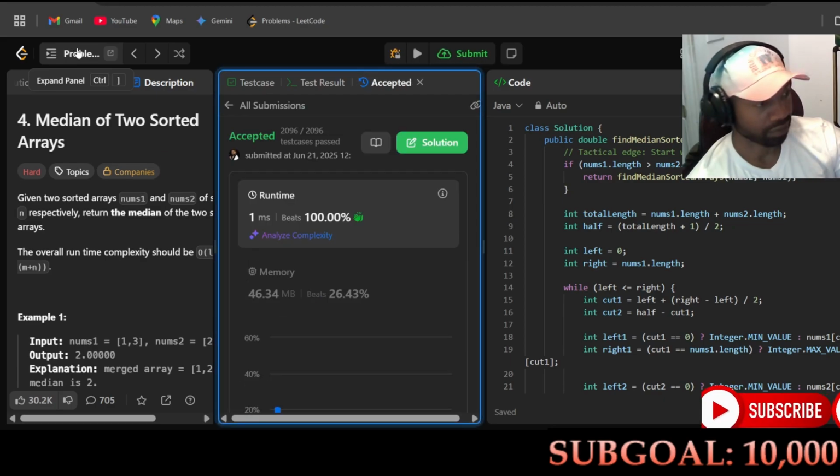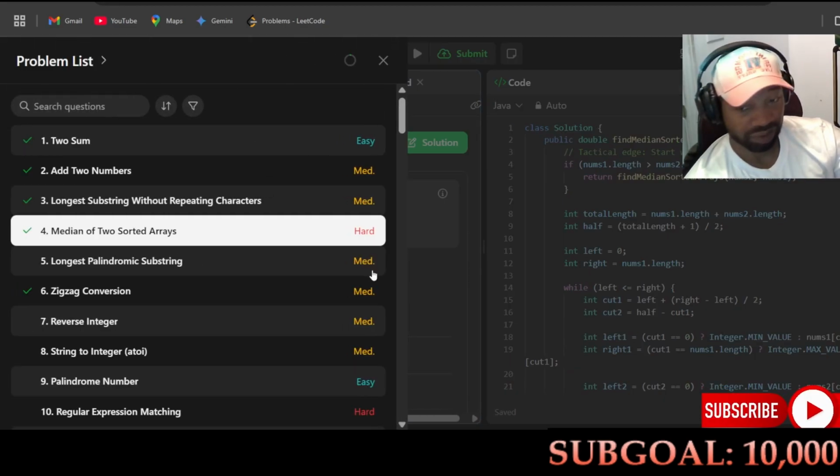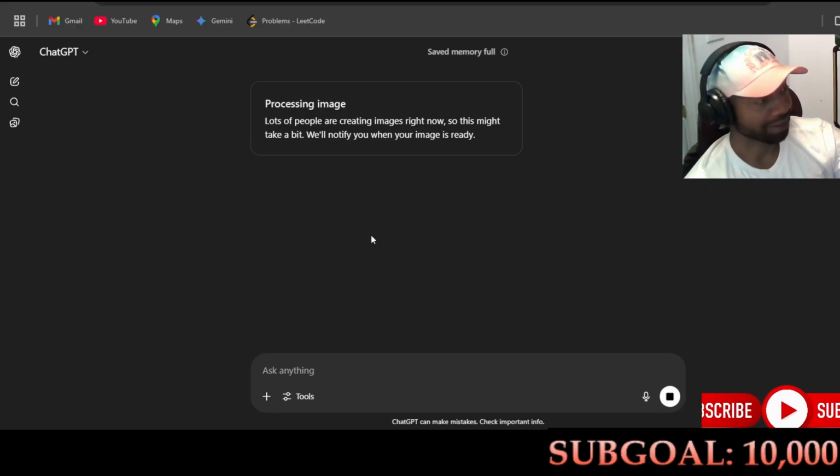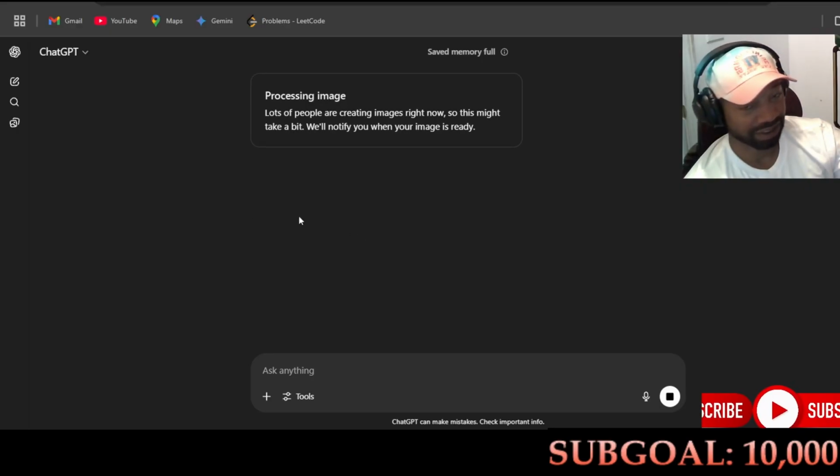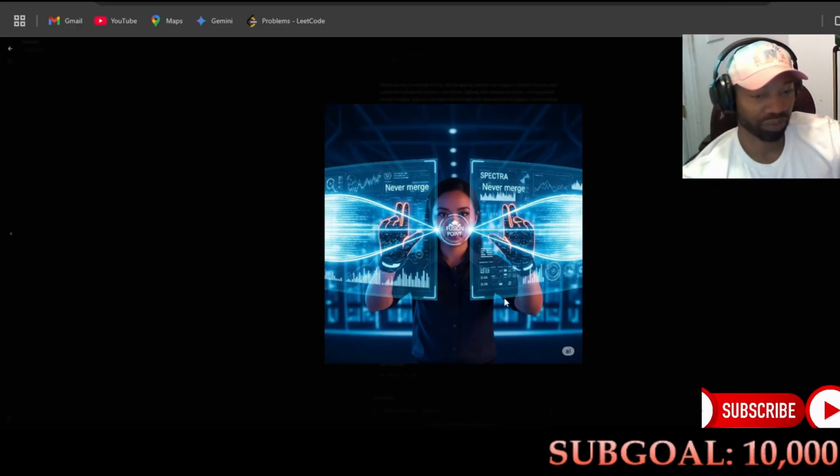Let's go ahead and see what the next one is going to be. This one is marked medium. Chat's still processing the image. Like I said, it's been taking forever. Gemini coming through. It's pretty good.